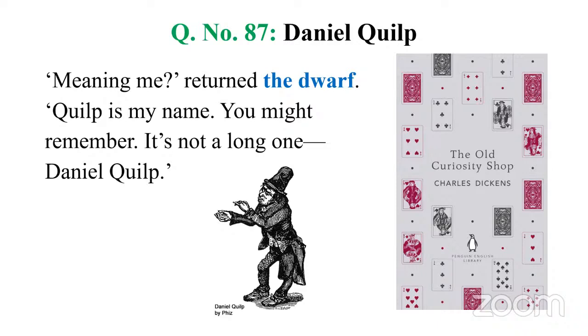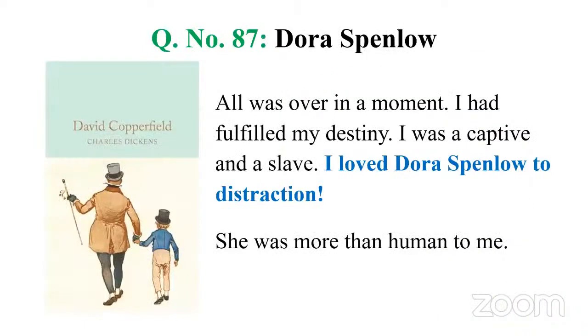Okay. Then let's go to the next character, Dora Spenlow. She is a sweetheart of David Copperfield. David Copperfield is Charles Dickens' autobiographical novel published in 1850. In this novel, the eponymous character, the hero or protagonist, David Copperfield marries Dora Spenlow. And there is a scene in which he meets Dora for the first time. And this is how David Copperfield reacts.